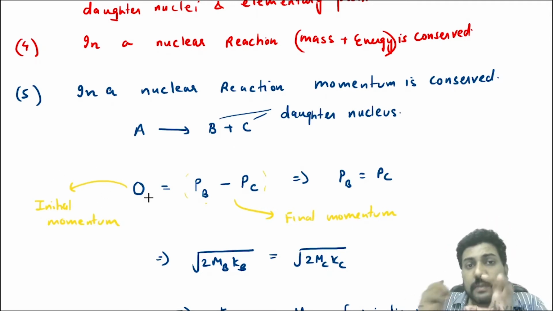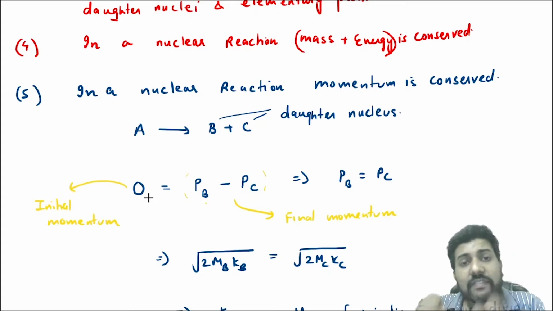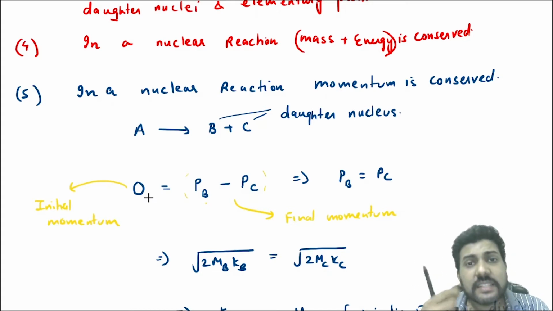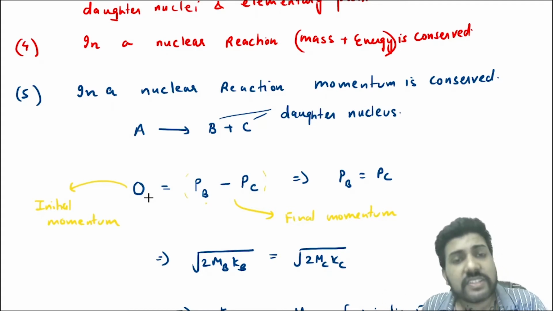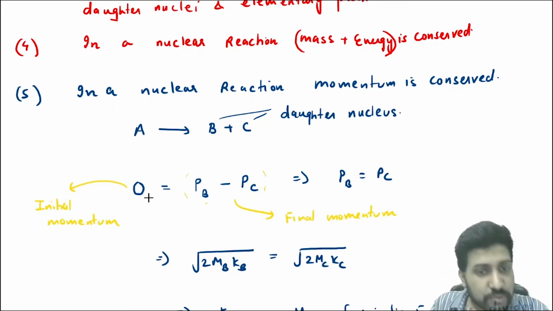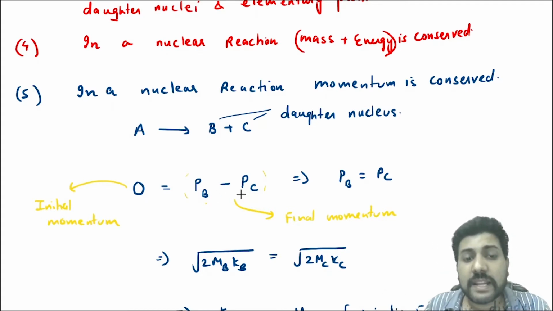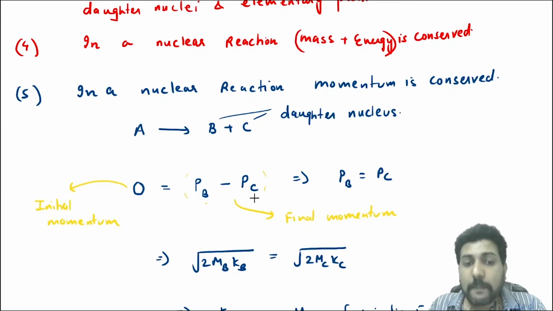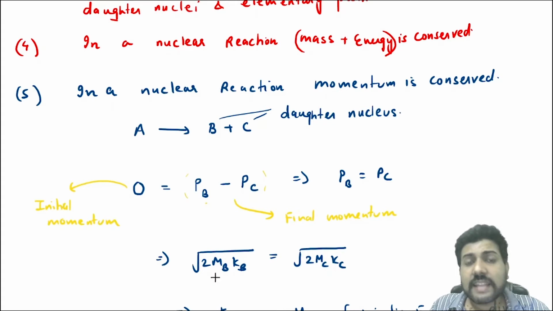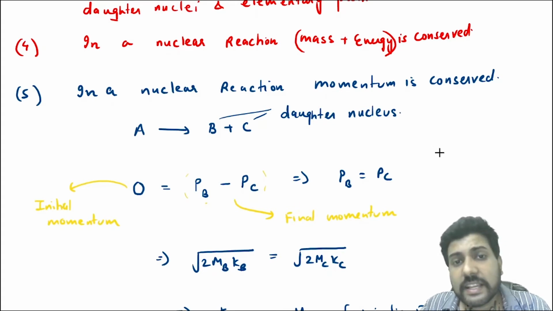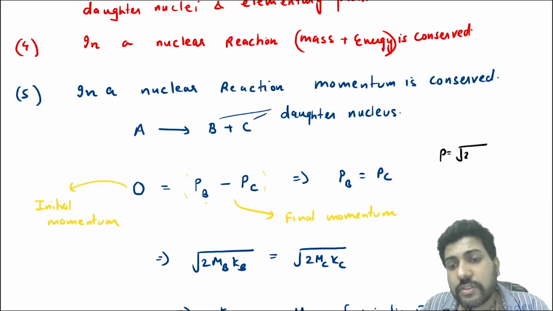Now, you know that B and C now have kinetic energy because the energy released is in the form of kinetic energy. So that means both B and C have some momentum, but the net momentum has to be 0. So if B is moving towards the right, C has to be moving with equal momentum towards the left. So you'll say PB minus PC is the net momentum, but the net momentum is 0. That means PB is equal to PC. So you can write it like this. You know that the momentum is equal to under root 2 m K, right?